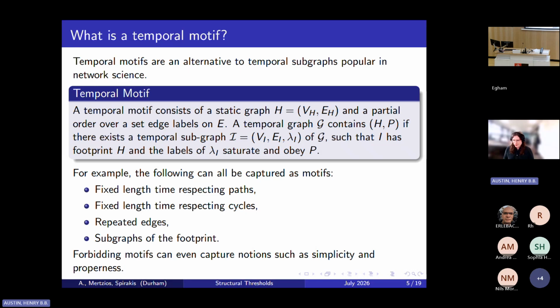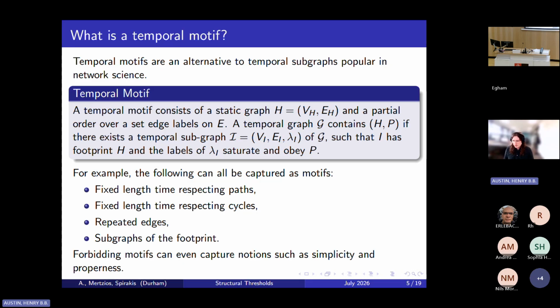Some of you may have heard of a temporal motif. In fact, they've already been introduced in disguise once in the talks today already. But temporal motifs are an alternative to temporal subgraphs that come from the temporal network science literature. And temporal motifs look to solve the fragility problem of temporal subgraphs. So for completeness, we say that H is a temporal subgraph of G if we can obtain H from G by deleting vertices and edge labels.